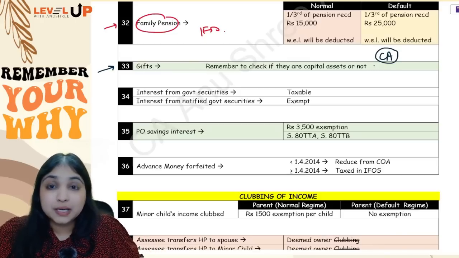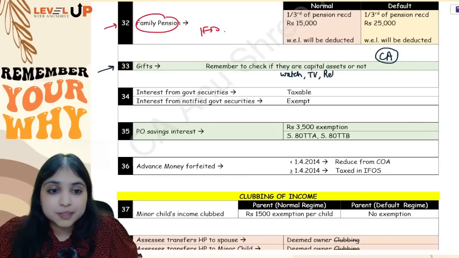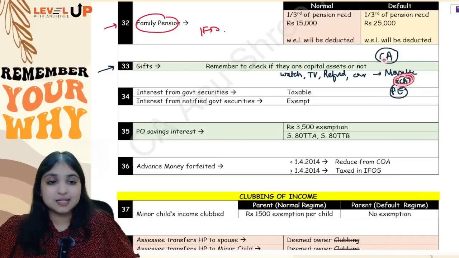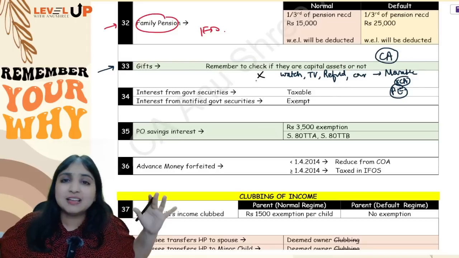Like for example, if the gift happens to be a watch, or a television, or a refrigerator, or a car, it is all movable asset, but none of this is capital asset. They are all personal effects, guys. So if they are personal effects, that is, if they are not capital assets, they will not be taxed under the IFOS head. They will not be taxed anywhere itself.